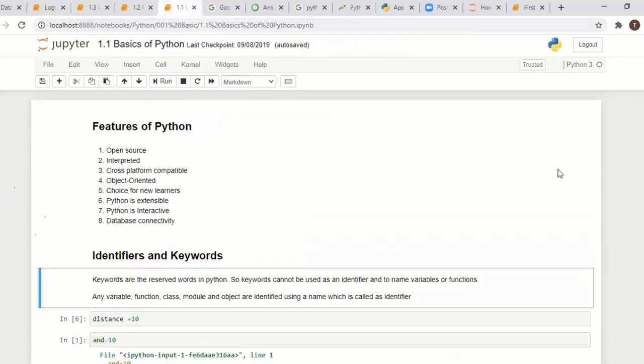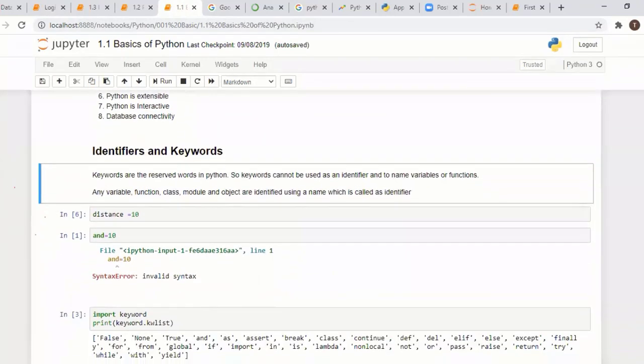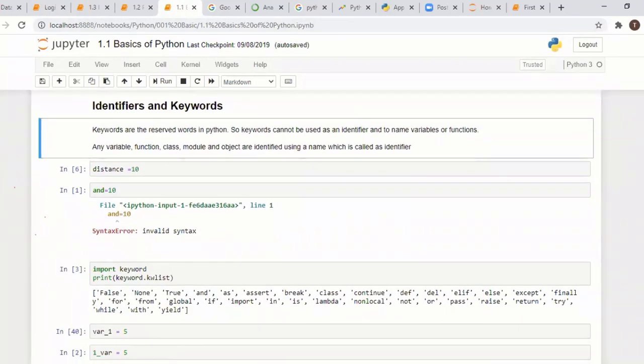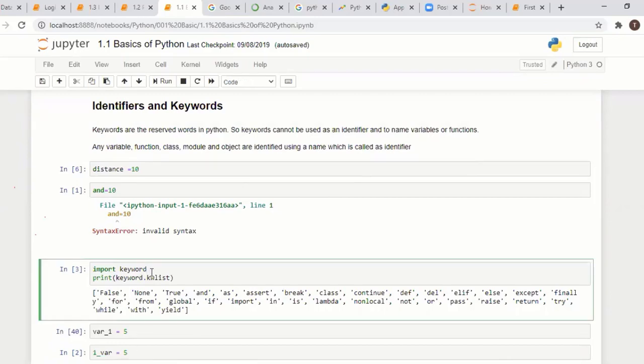Okay, start with Python. Already we have seen the features of Python. The first thing is keywords. In Python, as in all languages, there are reserved words. Some words are reserved for a purpose, and we can't use those words for writing our code. Python also has around 33 keywords. Keywords, in the sense that we can't use them for naming anything.